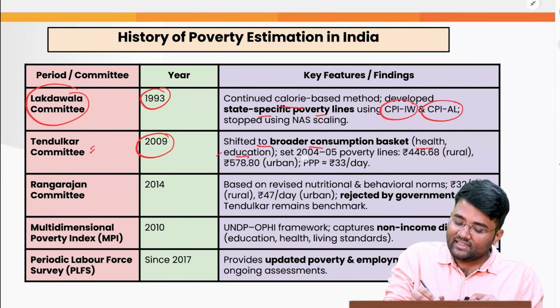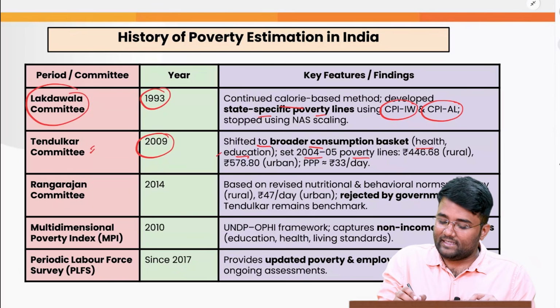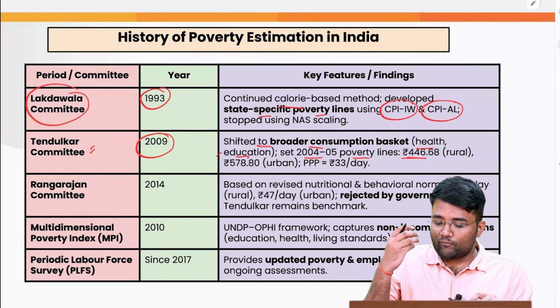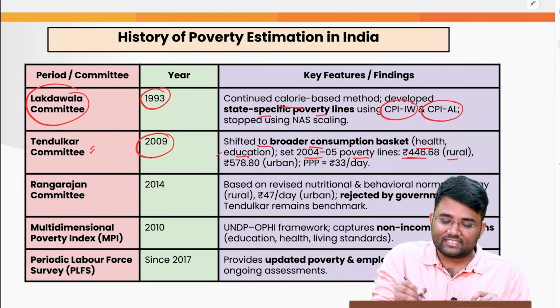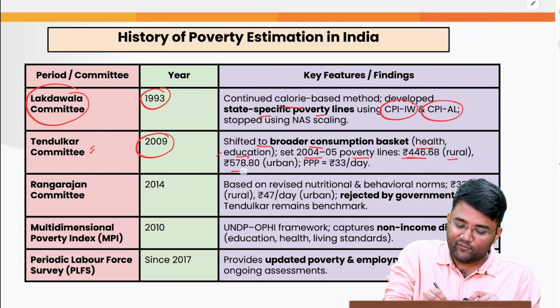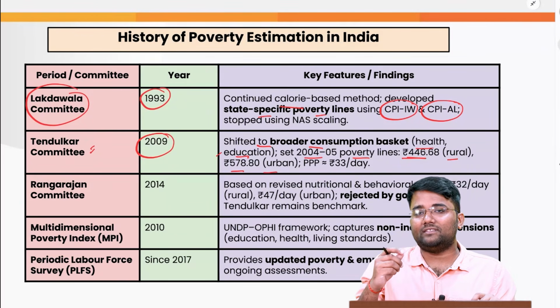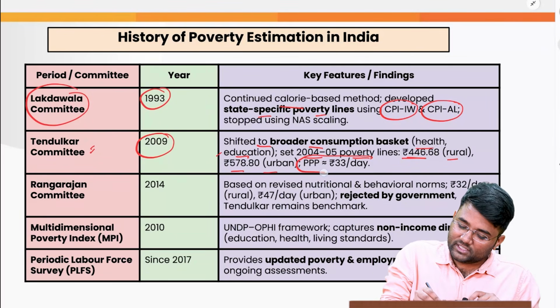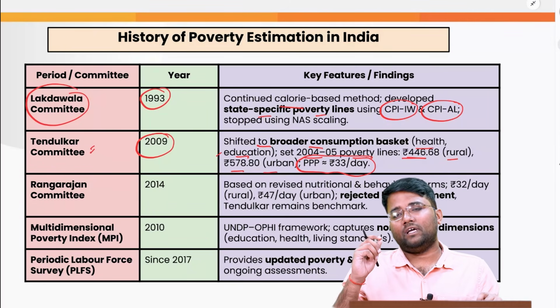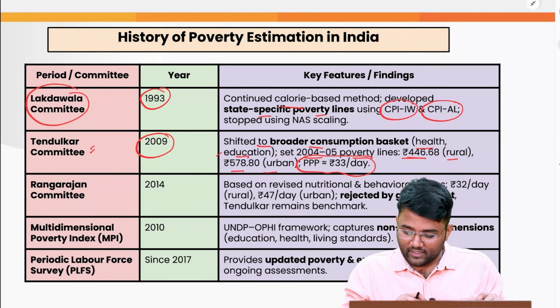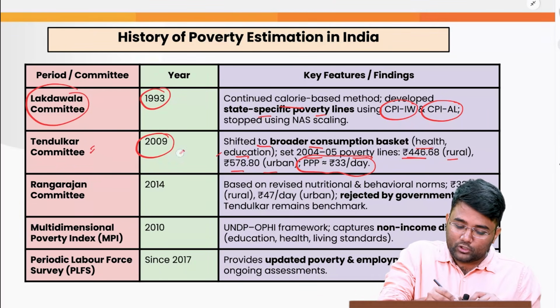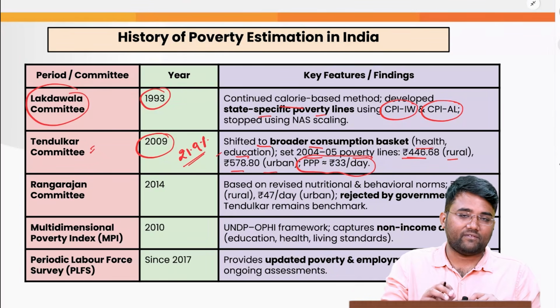They set the 2004-05 poverty line at 446.68 rupees, the bare minimum level in rural areas, and 578.80 rupees in urban areas. At purchasing power parity it is 33 rupees per day, and as per them the poverty rate at that point of time in 2009 was 21.9%.